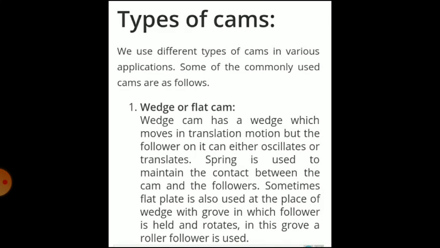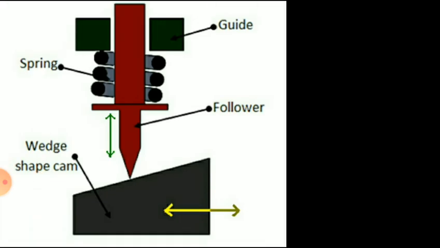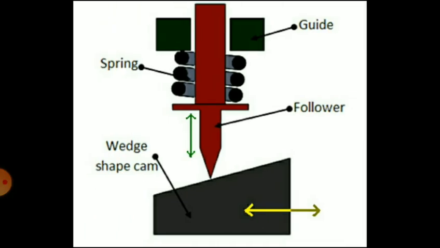So the wedge cam has a wedge which moves in translation motion, but the follower on it can either oscillate or translate. A spring is used to maintain the contact between the cam and the follower. Sometimes a flat plate is also used in place of the wedge, with a groove in which the follower is held and rotates. In this groove, a roller follower is used. So you can see the translatory motion of the cam can be converted into reciprocating motion of the follower.